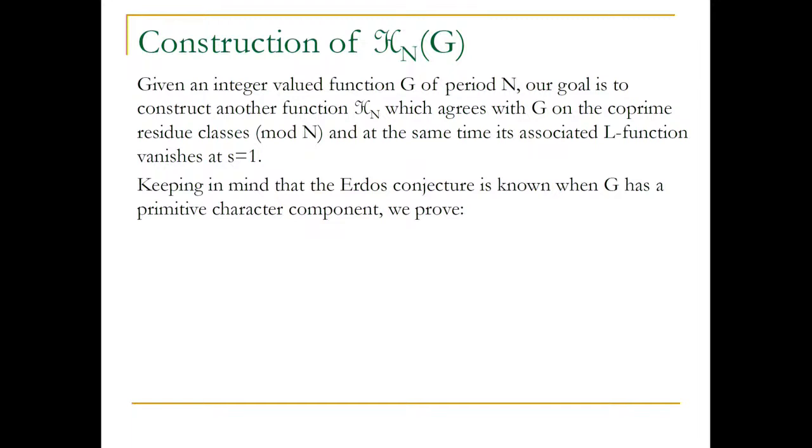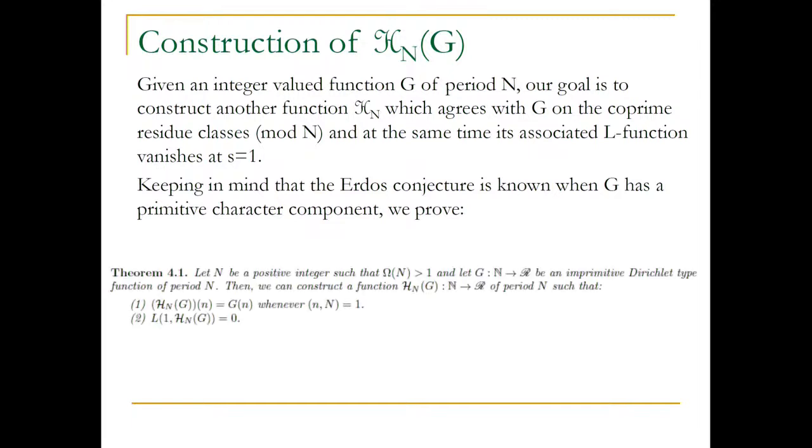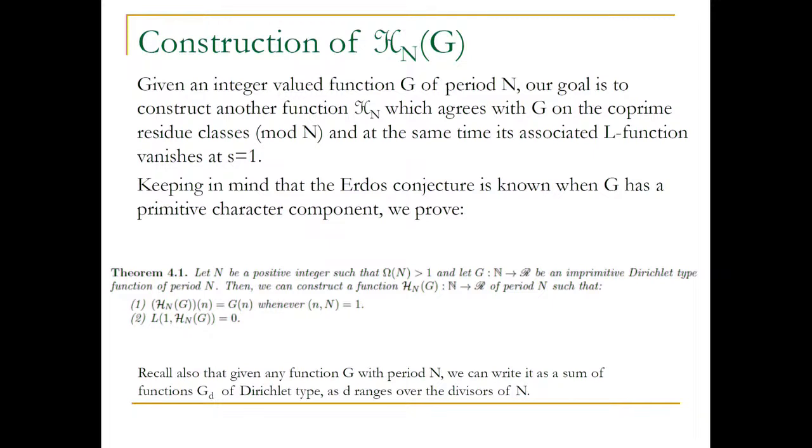So nothing has happened to the L1 value, but we're changing the function slowly until we reduce it to the prime level case, keeping in mind that the Erdős conjecture is known when G has a primitive character component. So finally, that's what we do. Systematically, the new function will agree with the same function, but this function vanishes.